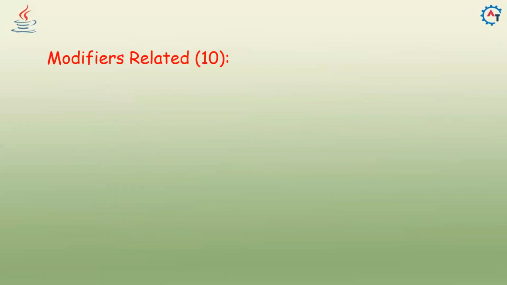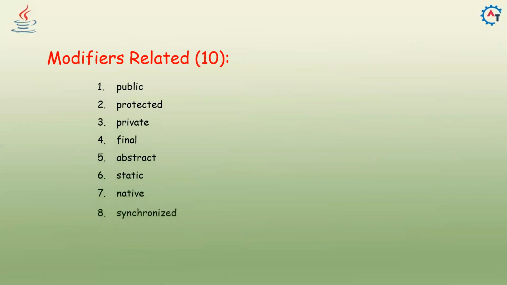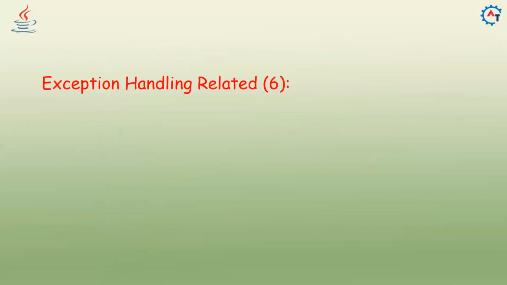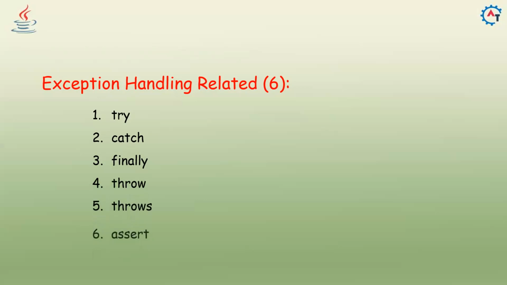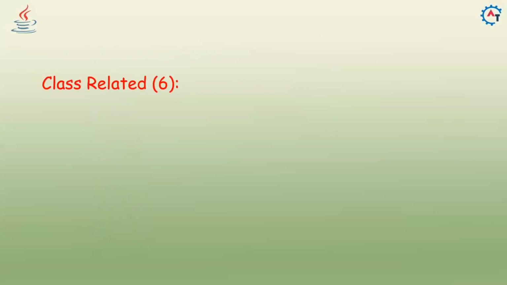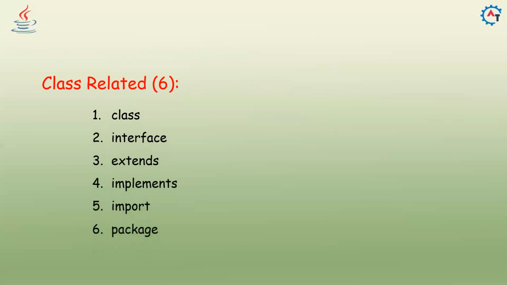Modifiers related, 10: public, protected, private, final, abstract, static, native, synchronized, volatile, transient. These are all modifiers related. Coming to exception handling related, those are 6: try, catch, finally, throw, throws, and assert. Then class related, 6: class, interface, extends, implements, import, and package.